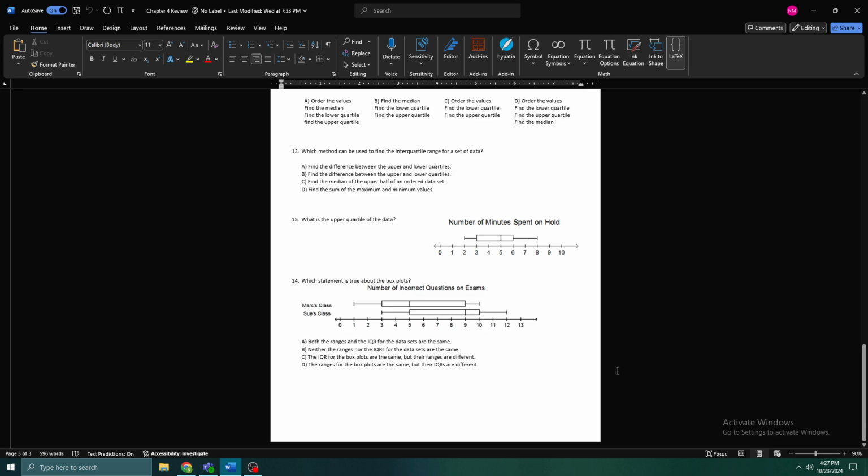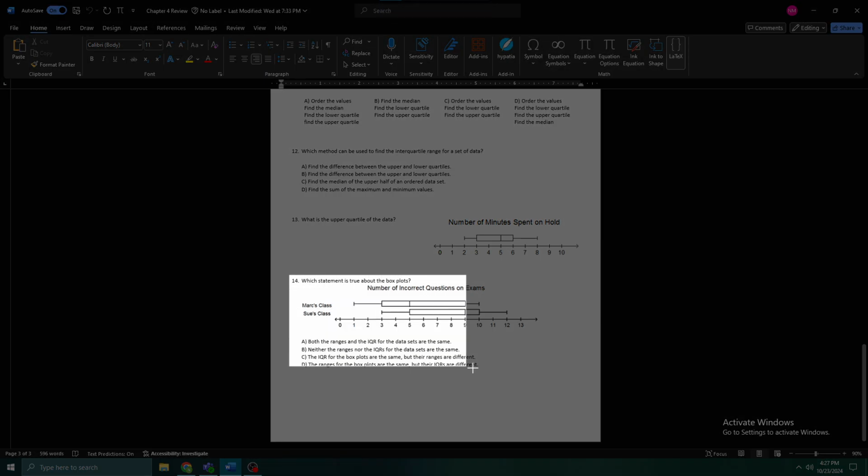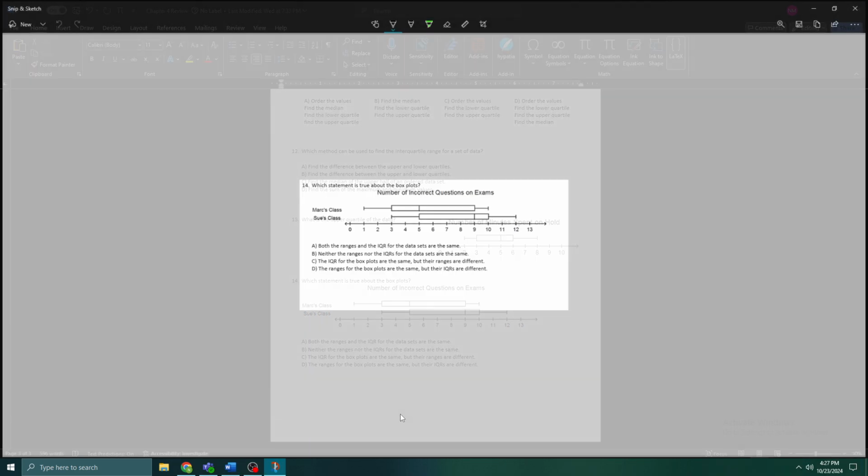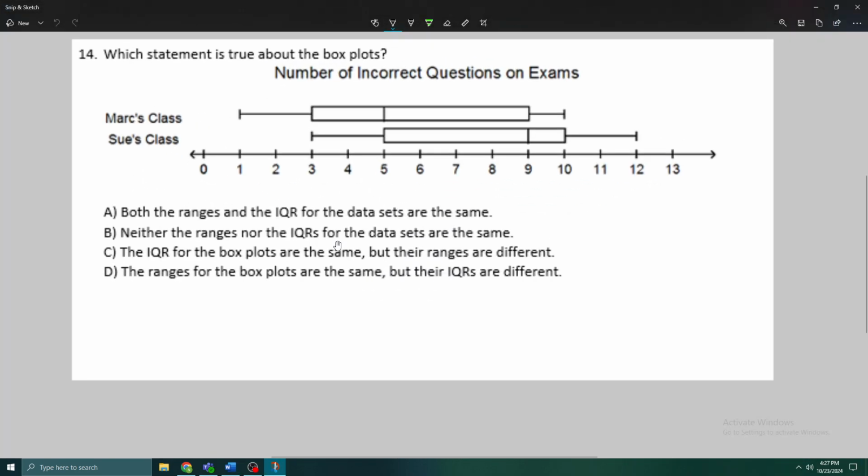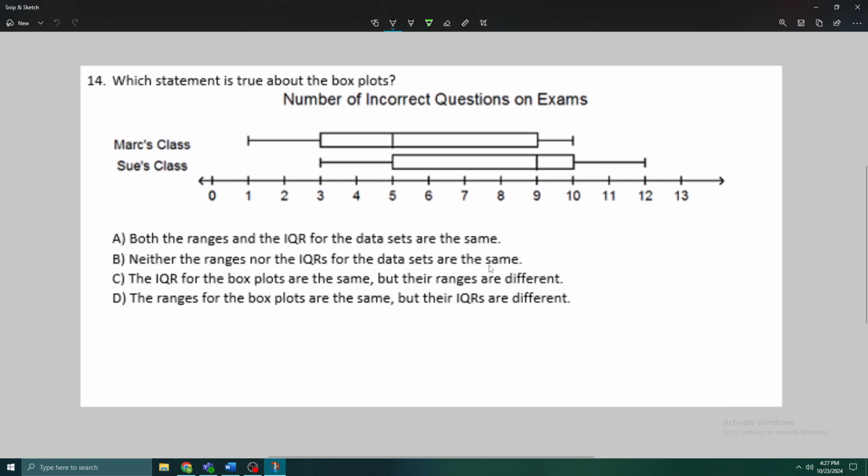Just one more question. One more question about box plots. So which statement is true about the box plots? Let's see. Well, we have to do quite a bit of work. So let's find some statistics for Mark and for Sue. So the range, I'll just do R for range. The range for both of these, let's test number A. Let's see if either of those are true.